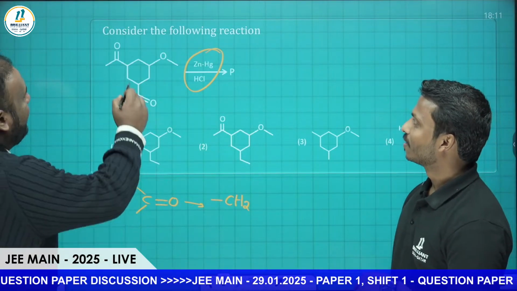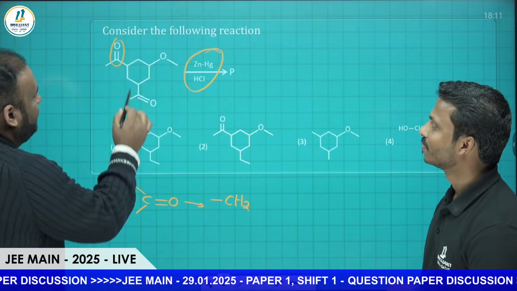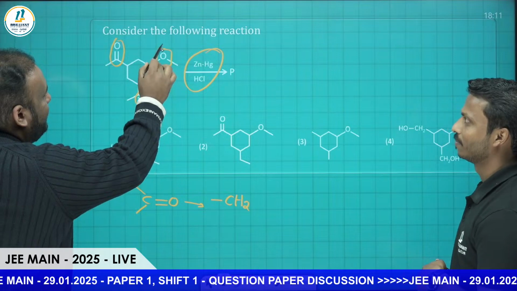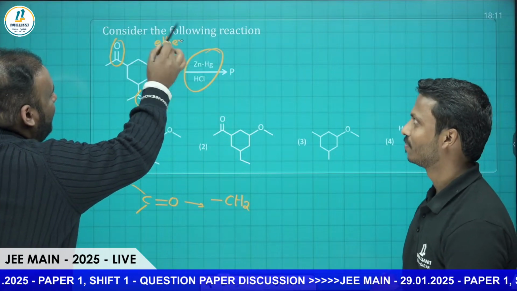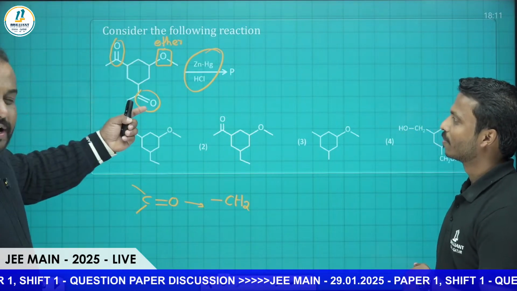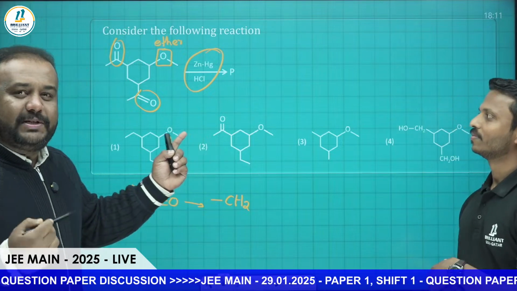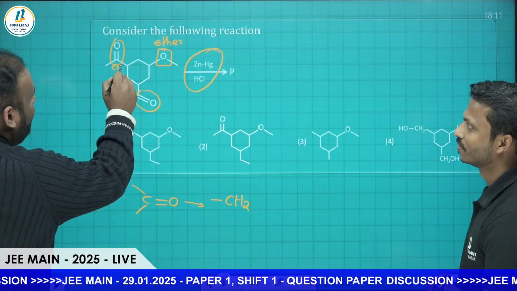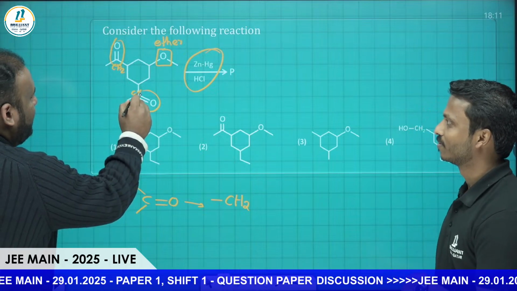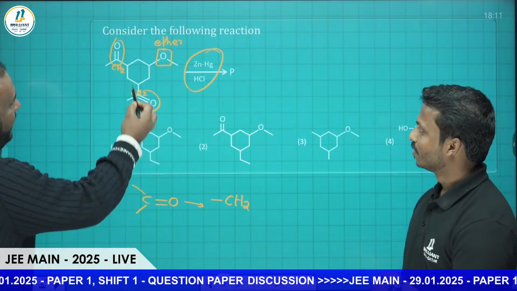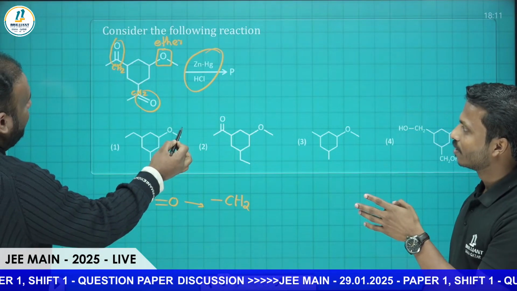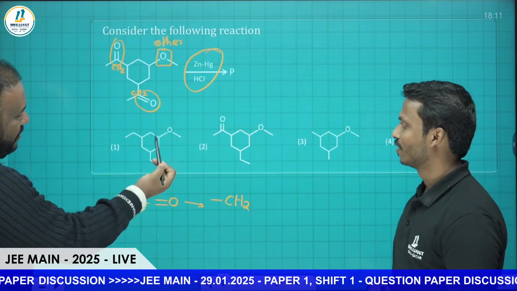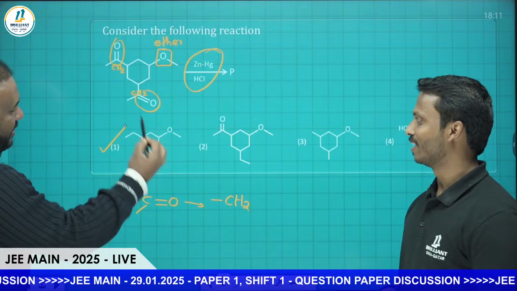So here you can see that this is a carbonyl carbon. This is also a carbonyl carbon. And this is an ether functional group, so it will not be affected. So these two carbonyl groups will be reduced into CH2 groups. This will be turned into CH2, and this will also be turned into CH2. So we will have the cyclohexane ring with an ether, and then an ethyl group here and an ethyl group here. So among the options, option 1 is the correct answer.